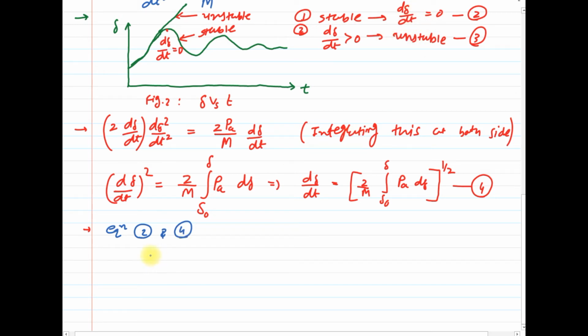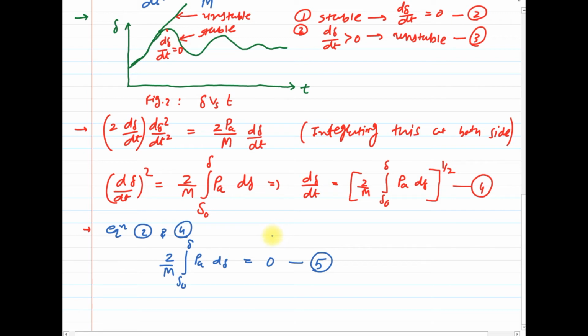So we get the final equation as 2 by m integration from delta 0 to delta of Pa d delta, which is equal to 0. So this is the final equation number 5. Yes, I hope you are clear up to equation number 5.